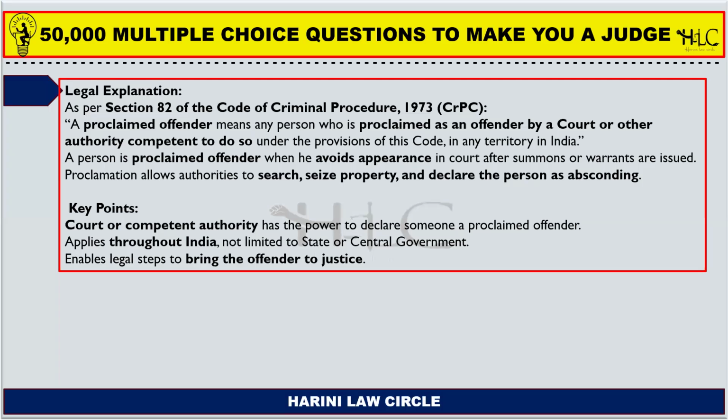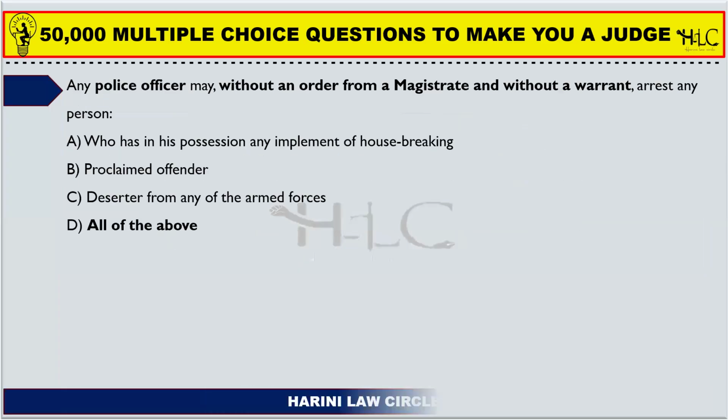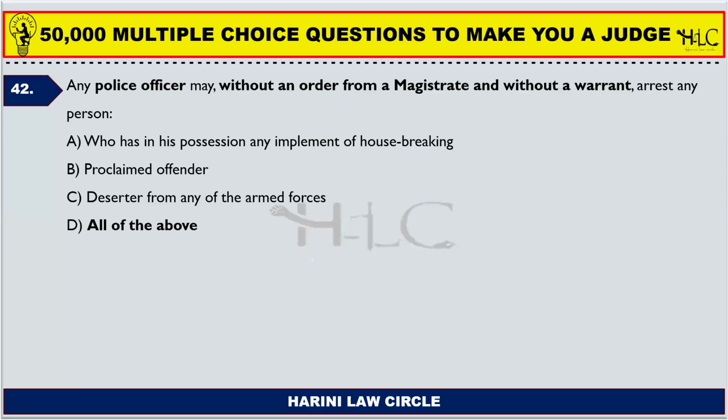Proclamation allows authorities to search, seize property, and declare the person as absconding. Absconding is known as fleeing away, not coming to the court or acting according to the law when there is a warrant issued against him.